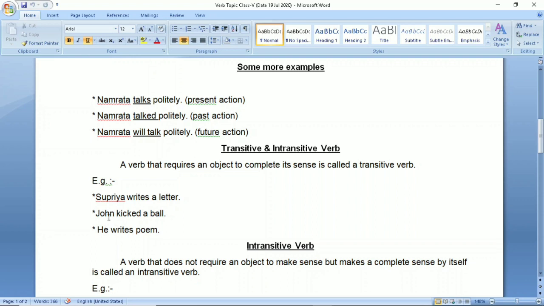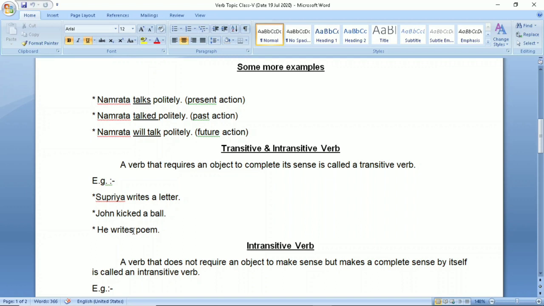In the same way, John kicked a ball. John kicked what? Answer is given by a ball. This is the object and this is required by this sentence. Otherwise, its meaning won't be completed. Next, he writes poem. He writes what? Answer is given by this object poem.